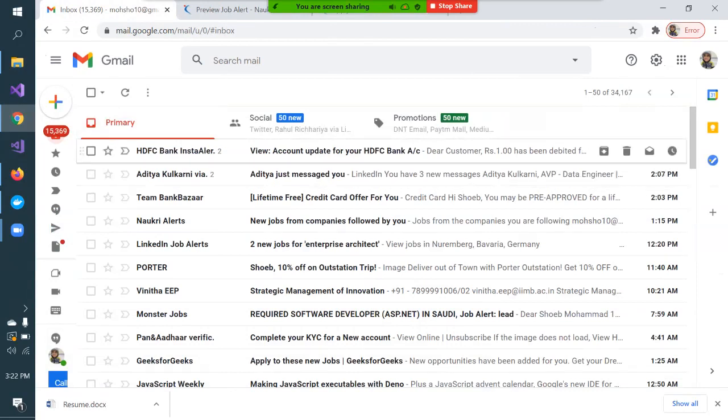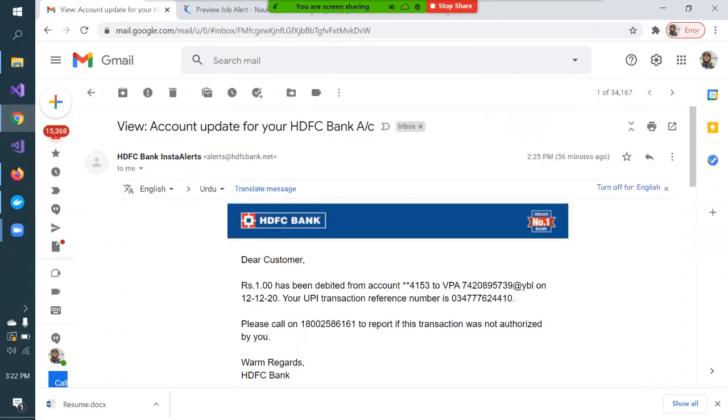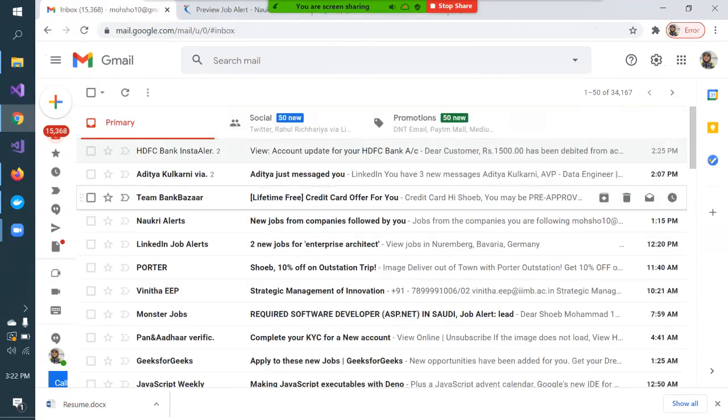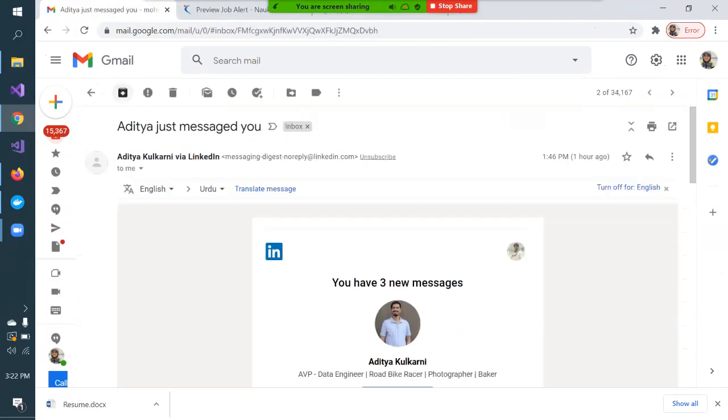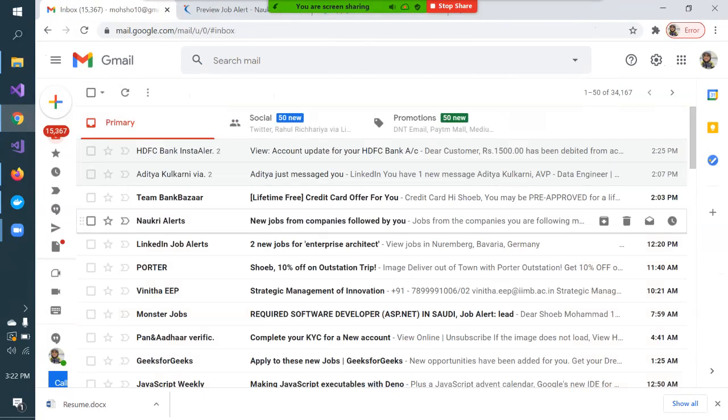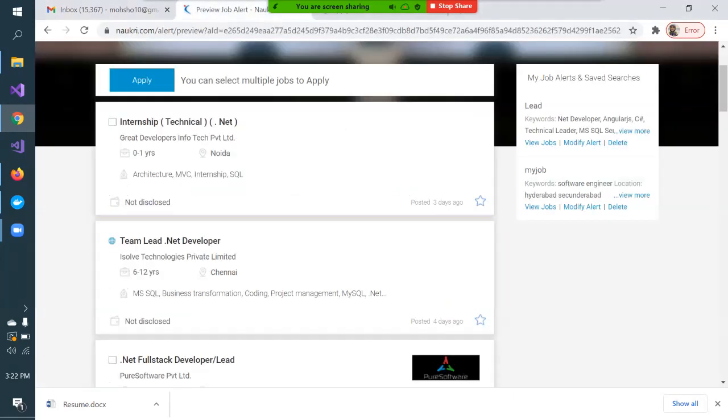Whenever you are searching for a job, ensure that you are actively checking your email also, because here you will get all the job recommendations. And you can set the frequency of getting job recommendations from Naukri or the job portal, daily or weekly or whatever, whichever type of recommendation you are interested in.